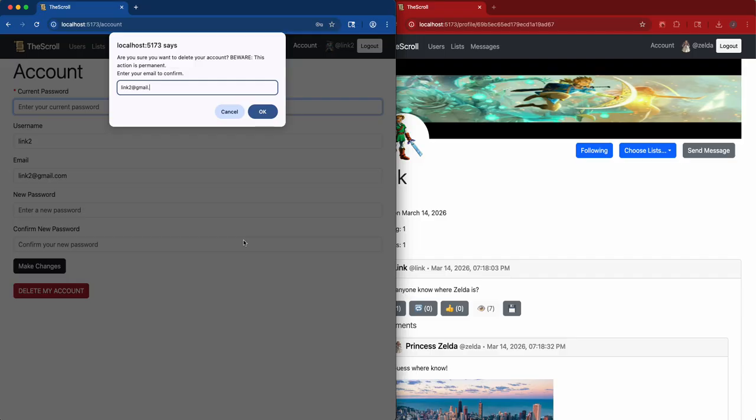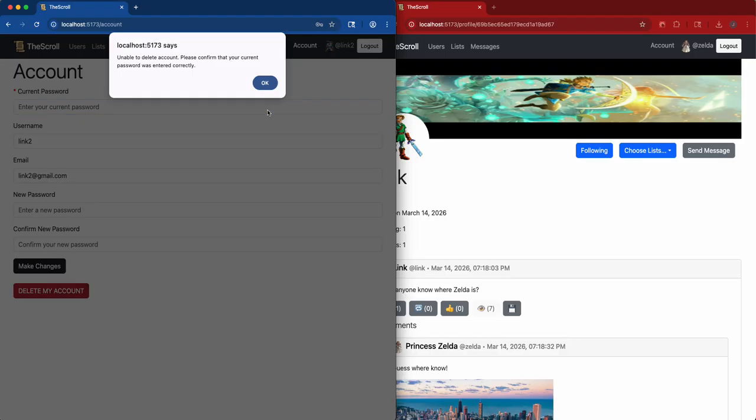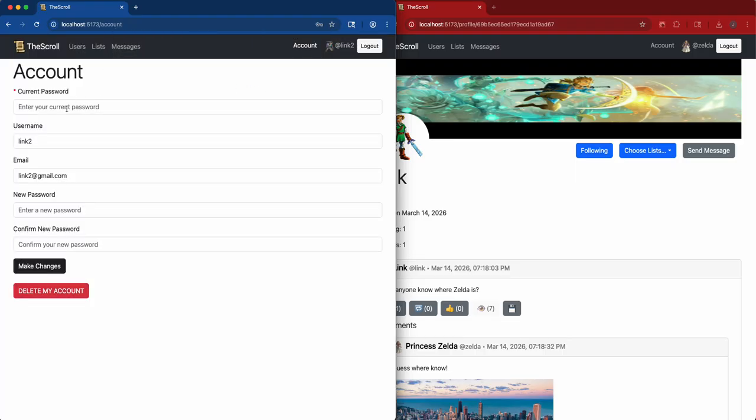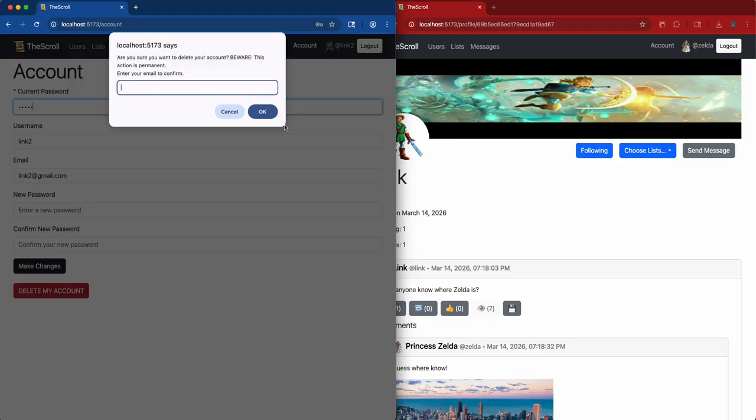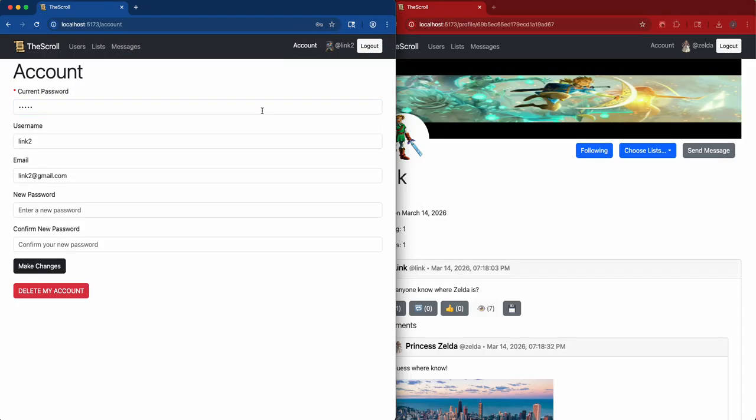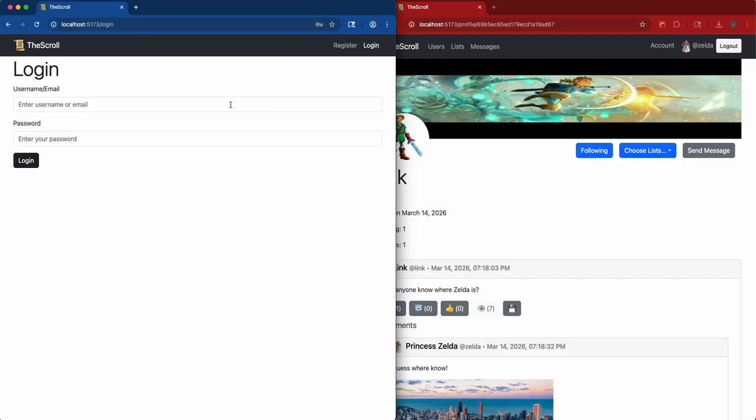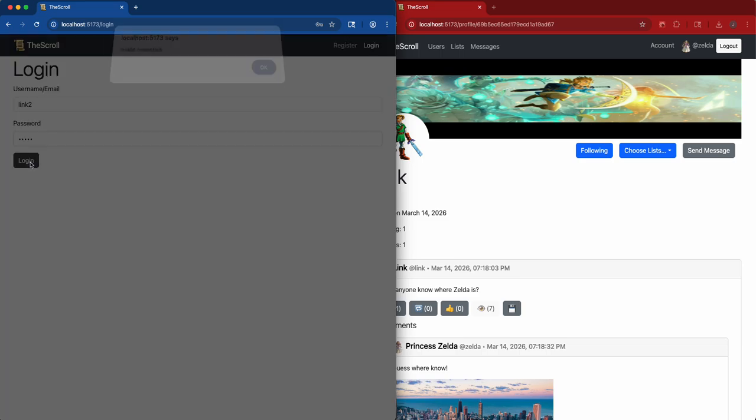However, there's going to be an issue because if I just type this in here, you notice we're unable to delete account. Please confirm your current password was entered correctly, which it was not. So we need to type in the current password. Hit delete my account. Now if I enter his email, it should allow us to delete his account. I click OK. There it is, it's gone. If I try to log in with Link's account, it no longer works.